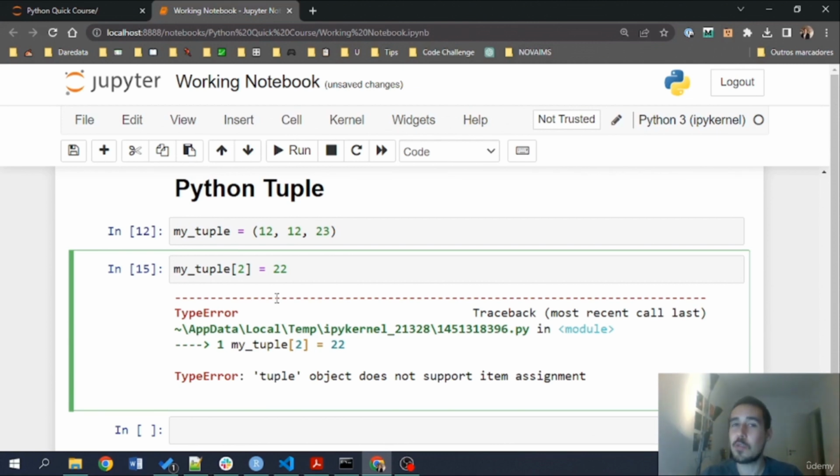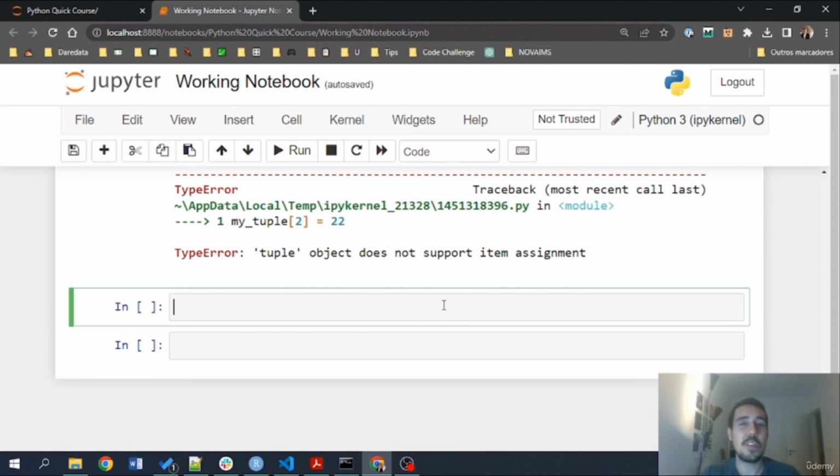This is the last data structure that we will see. In the next couple of lectures, we are going to deal with more interesting concepts about the language, namely how we can control the flow of our code and how we can develop our own functions. So I hope you are enjoying this Python quick course, and I'll see you in the next lecture.